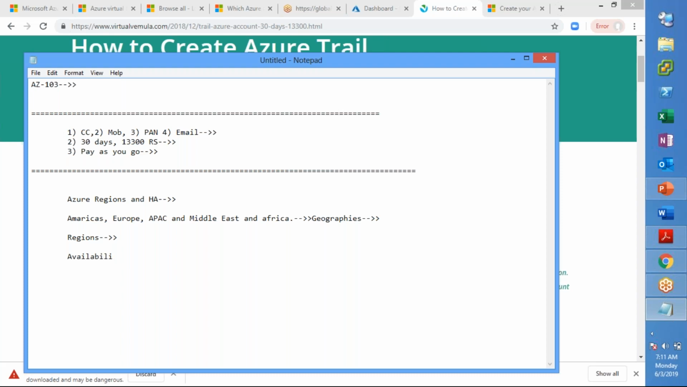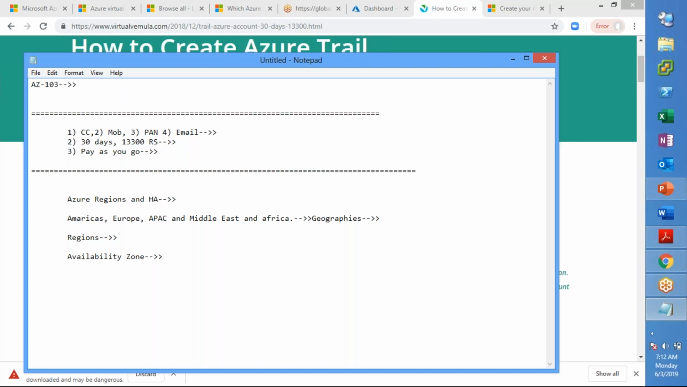Availability zones. Now, availability zones and regions. Regions are more specific. Every geographical location has multiple regions, and one region will have multiple data centers, right? Each region will be in a specific location, and that location will have one or more data centers.